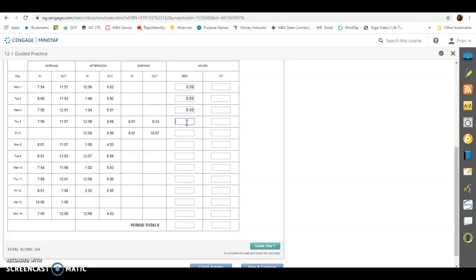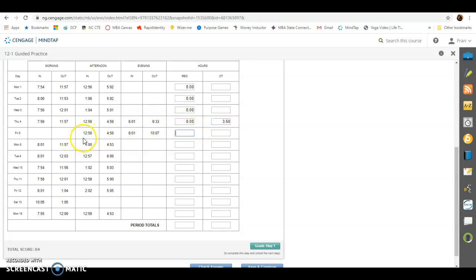Here's Thursday. Here's something that happens here. They work from 8 to 12, I'm sorry, and that was 4 hours. Then they worked from 1 to 5, that was another 4 hours. So they worked 8 hours regular. But then they worked from 6 to 9:30. So 6, 7, 8, 9, that's 3.5 hours overtime. So they worked 8 regular hours and 3.5 overtime hours.